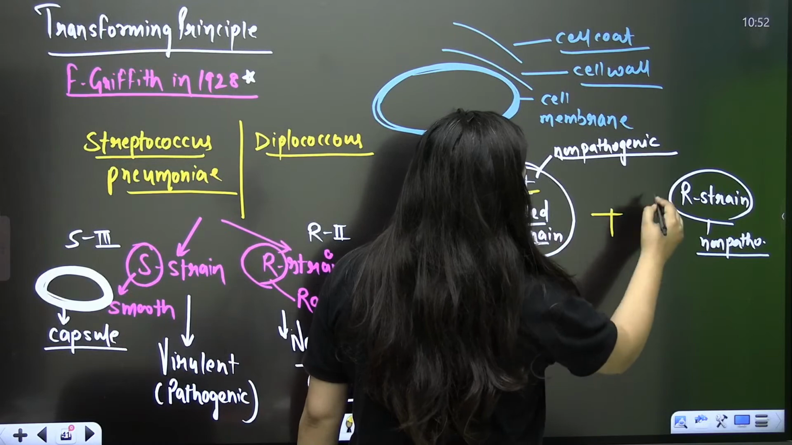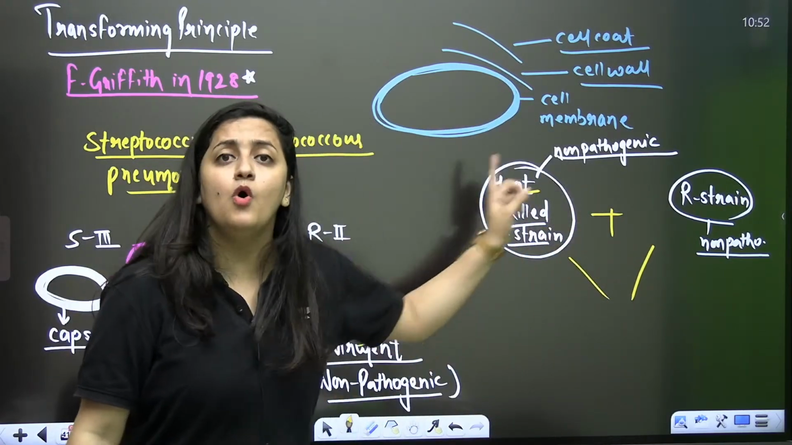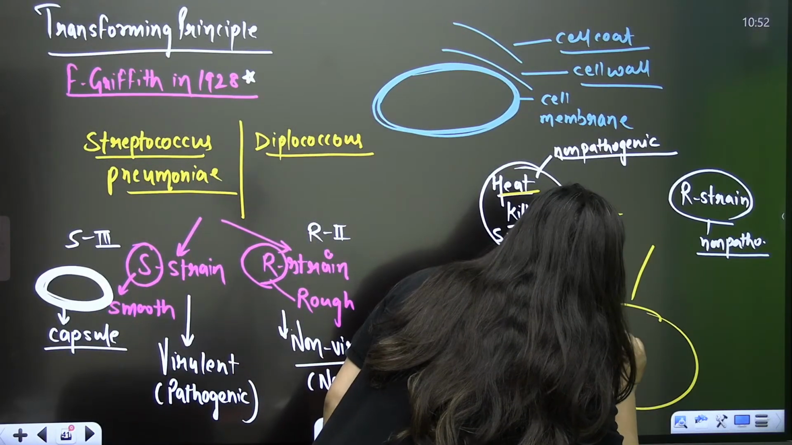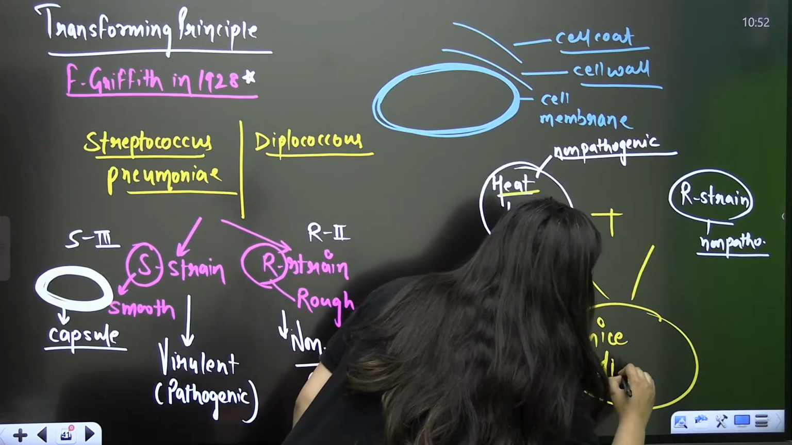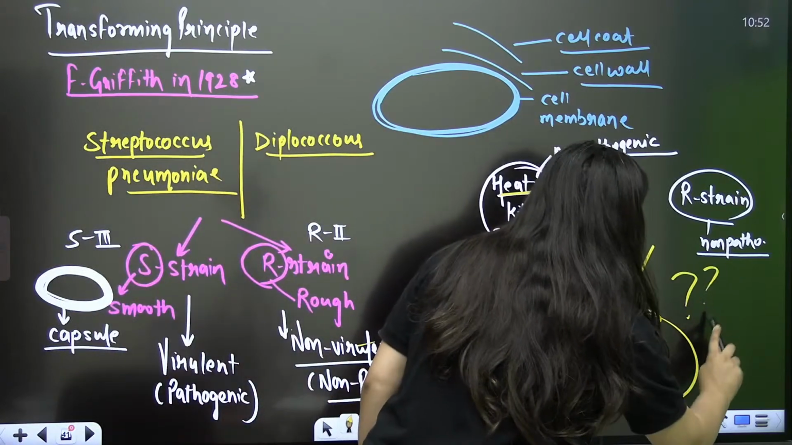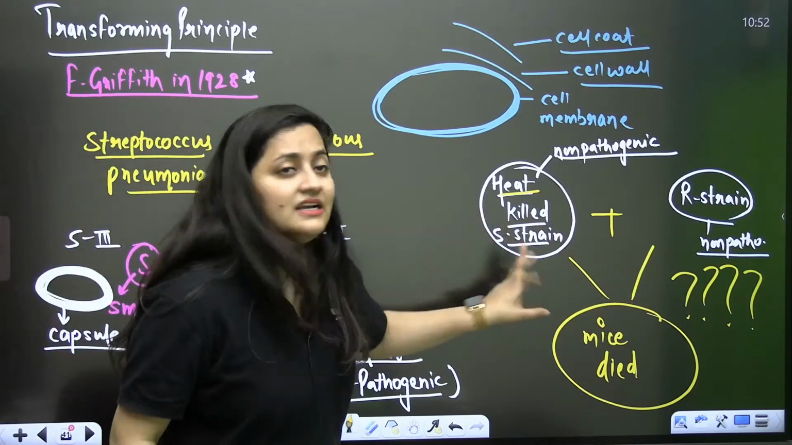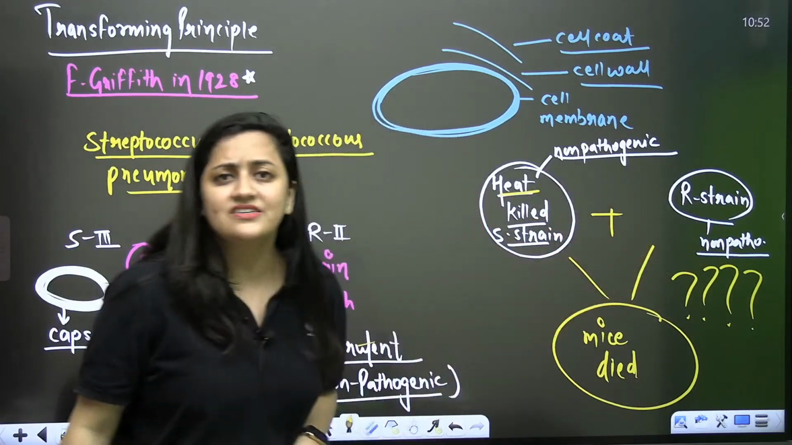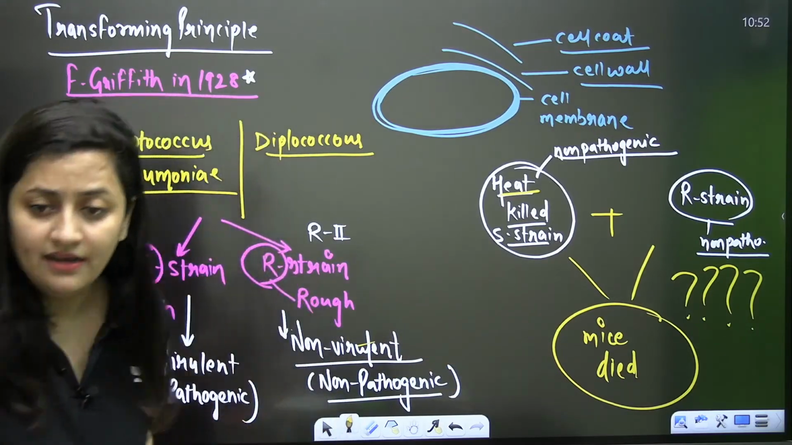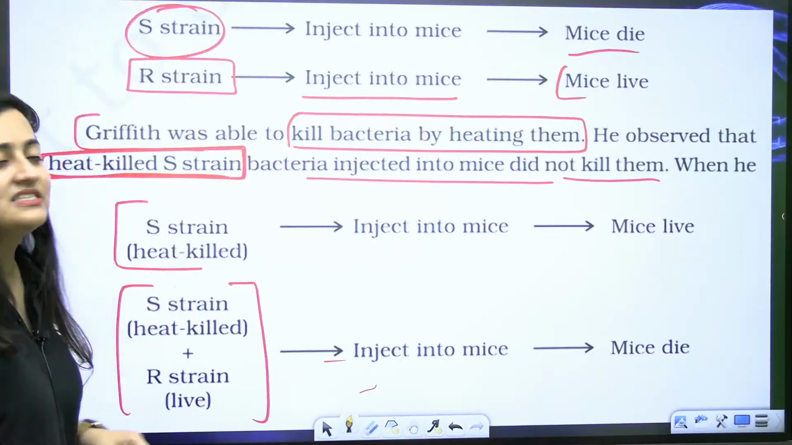Heat killed S strain plus R strain were injected into the mice, and because both are non-pathogenic, mice should survive. But what happened? Mice died, bache. So then it was a question mark for Griffith: how is it possible? Heat killed S strain is non-pathogenic, R strain is non-pathogenic, then why did the mice die? Clear, bache? Clear?